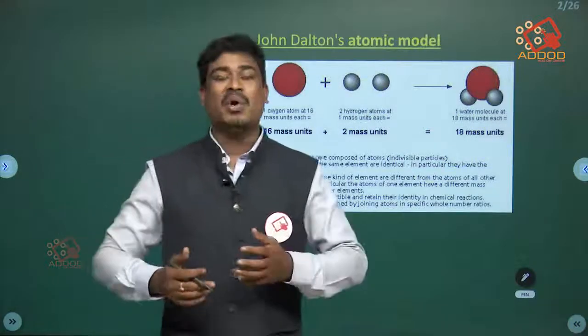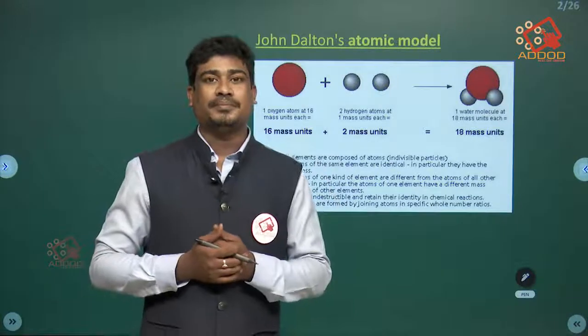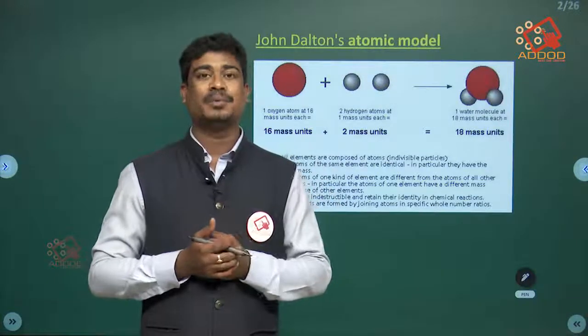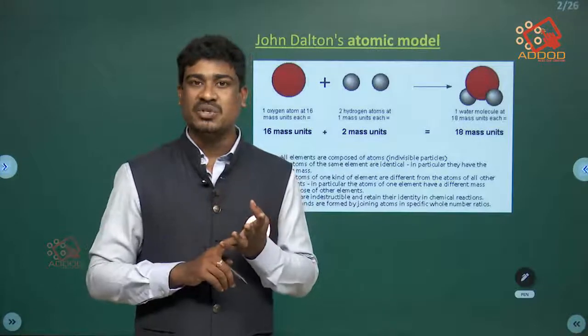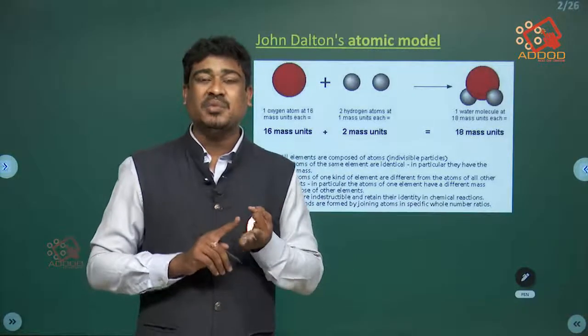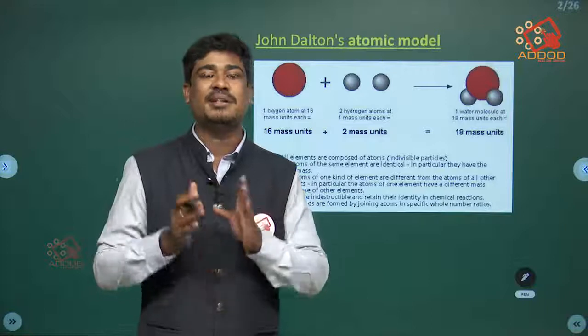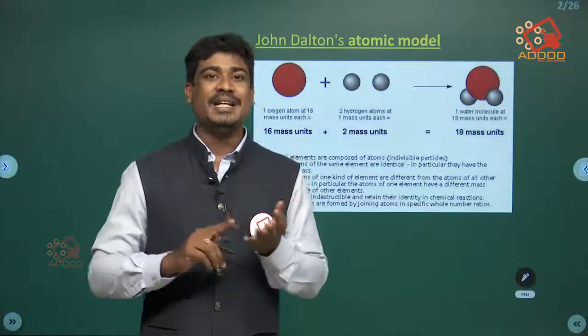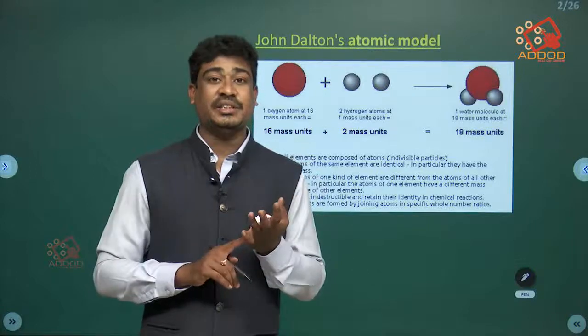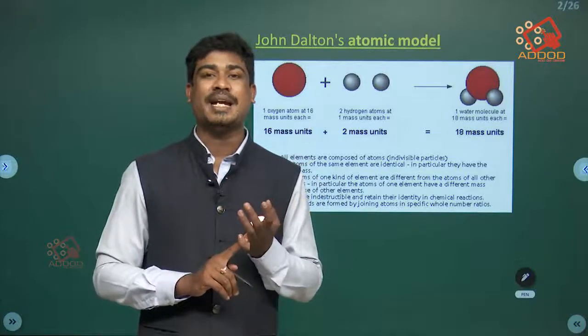So, atomic model, atom. What is an atom? What is inside an atom? Atoms and molecules are the chapters we studied in the 9th standard. In that we learnt the classification, the subatomic particles in an atom.